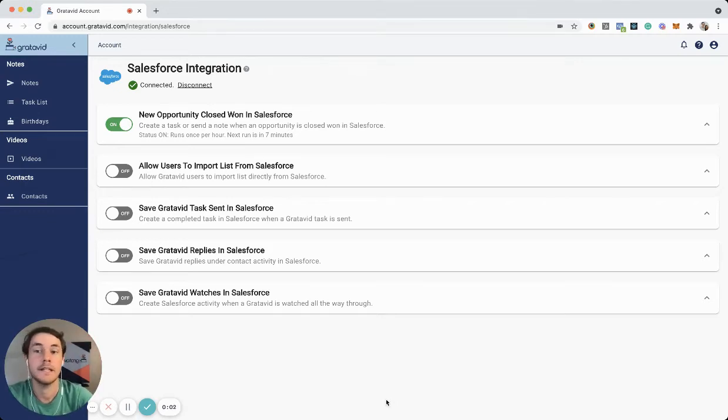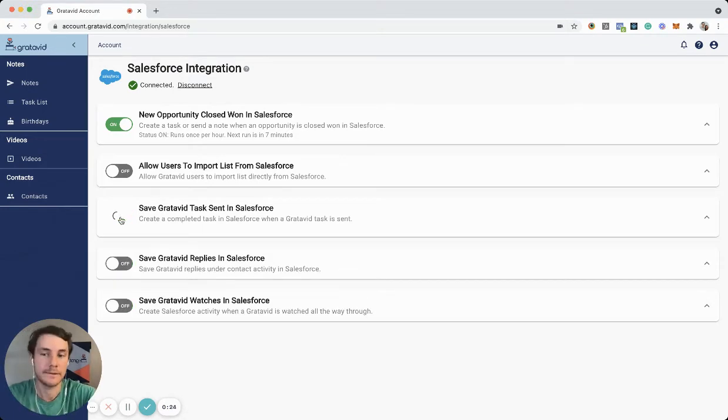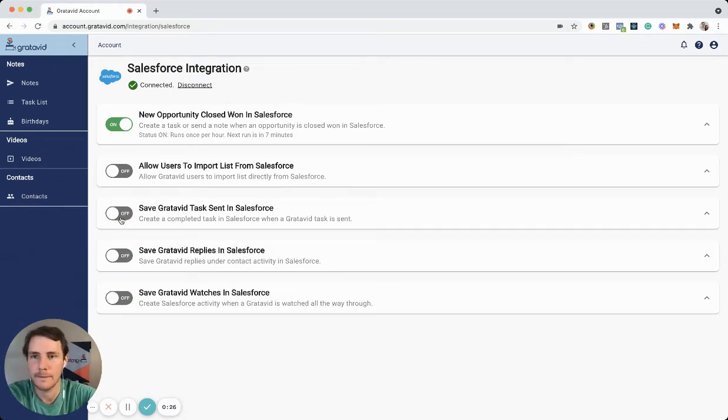Hello, in this video we're going to talk about the Gratavid and Salesforce integration, and specifically we're going to talk about the new opportunity closed won in Salesforce. You can use Gratavid to save when a contact watches a Gratavid, save that in Salesforce. When a contact replies to a Gratavid, save that in Salesforce, and save Gratavid task sent. So when you send a Gratavid, save that in Salesforce, but we're not going to cover those in this video. You can go to our Help Center page and watch more videos on that.